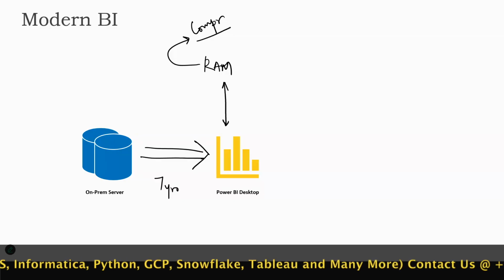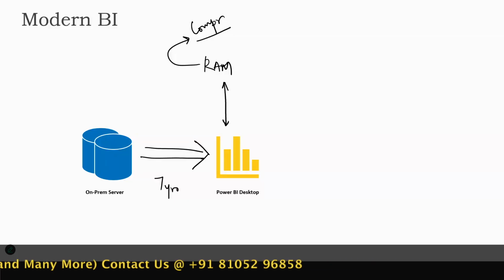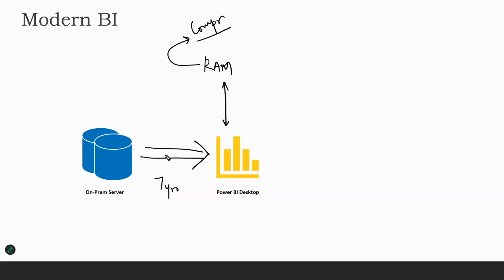So what these tools are doing today is, instead of just going back to the database, talking to the database and coming back with the results, these tools are actually pulling that information from this particular database, and putting that in the random access memory. So it will create compressed versions of the file, and that is what is being stored inside this environment, and that will be used by Power BI to do this analysis.